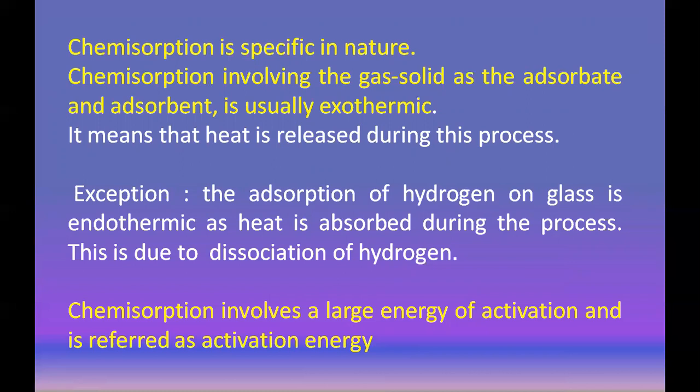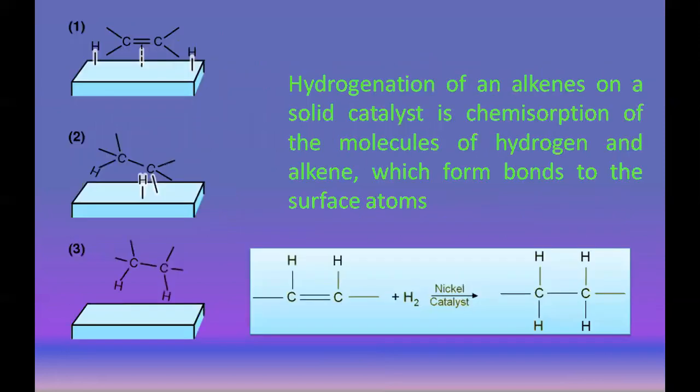is absorbed. Chemical adsorption involves a large energy of activation. It is called activation energy. For example, hydrogenation of an alkene on a solid catalyst. When ethene reacts with H2 in the presence of a nickel catalyst, alkane is formed. Now the first step: the nickel catalyst gives the surface area on which the hydrogens are present.